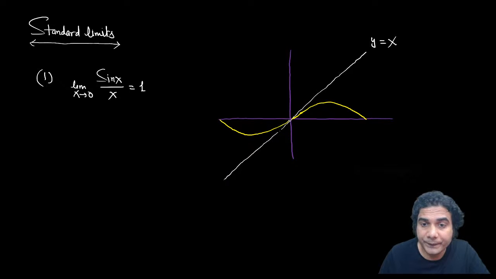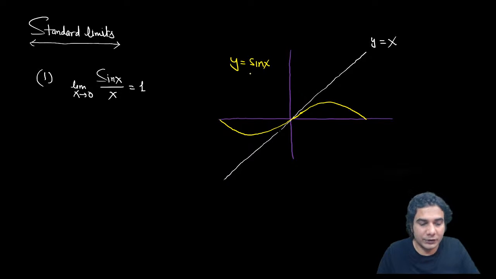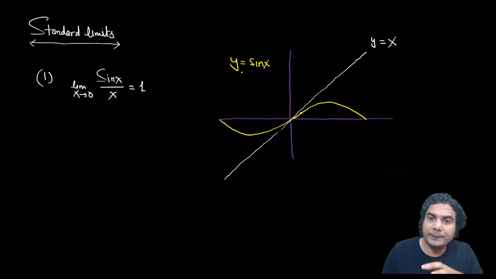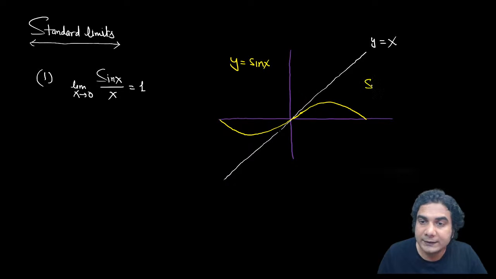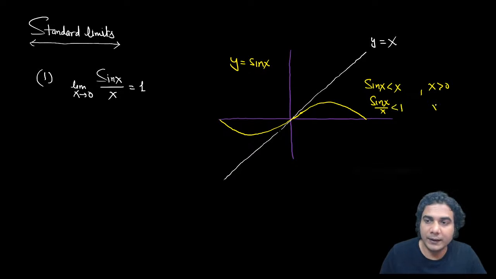So you can see both functions, y is equal to sin x as well as y is equal to x, are odd functions. Odd functions means the graphs are symmetric about the origin. So whatever the ratio will be on the right side of the origin, the same ratio you will get on the left side. Only the negative sign will come, so negative will get cancelled. On the right-hand side, you can see sin x is always less than x when x is positive, so sin x upon x is less than 1.